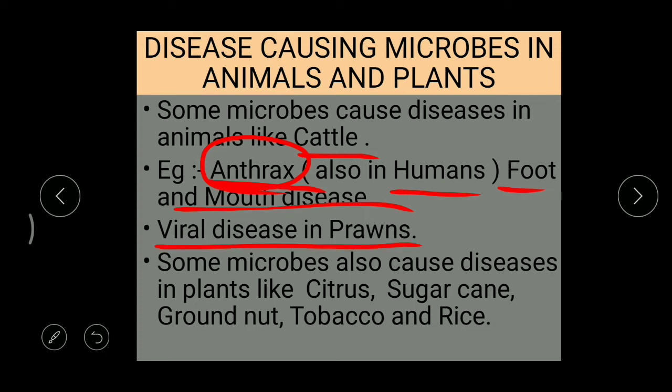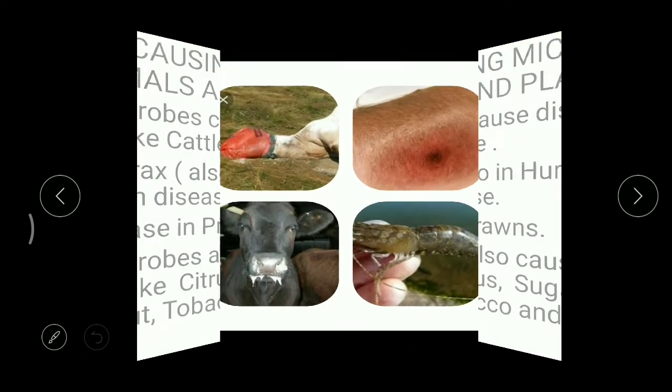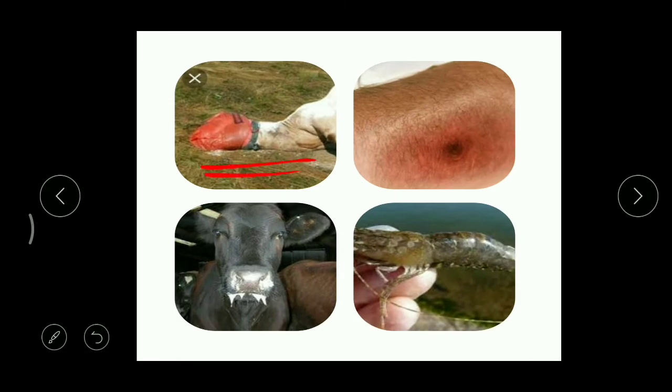Prawns, we call them royalu, and even in prawns we can find a viral disease. Here we can find the pictures, and let's see, you get an idea, right? So here, what's the first one? See here, this is anthrax disease. We can find the cow that was affected by this anthrax, and even in humans, if any person gets anthrax, the infection will be like this, over the skin.